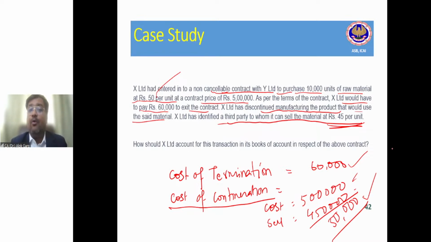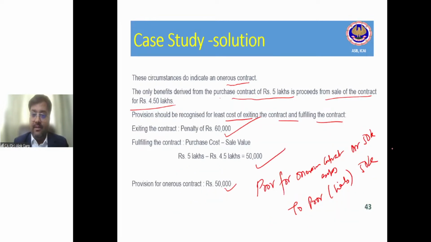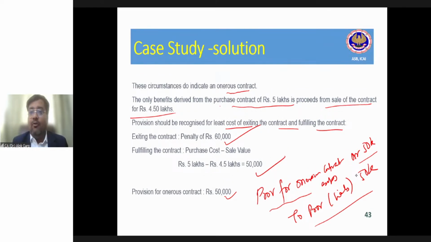So in this case, the moment this contract becomes an onerous contract, X Limited has to create a provision of 50,000 rupees. So what is the accounting entry? Provision for onerous contract expense account debit, to provision liability account. Is it clear? Viraj, I hope your question is also clear. Whatever you have asked, I hope I have been able to answer your query. Right, guys? Is it clear?